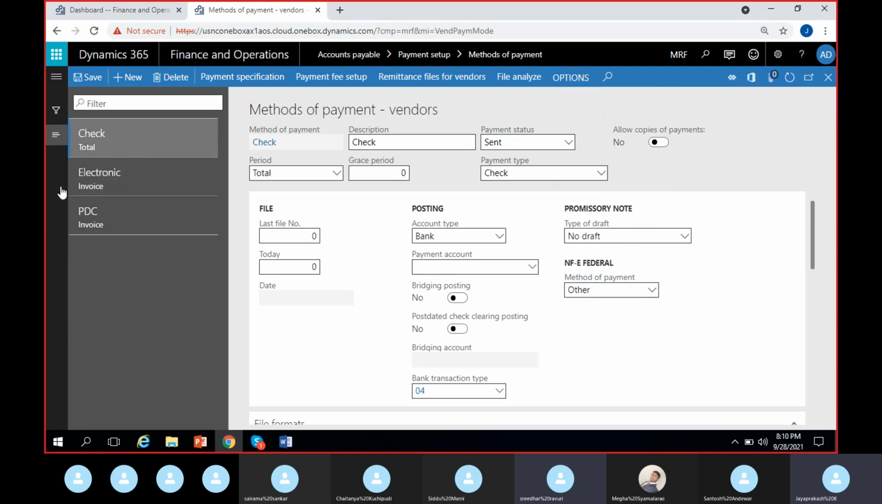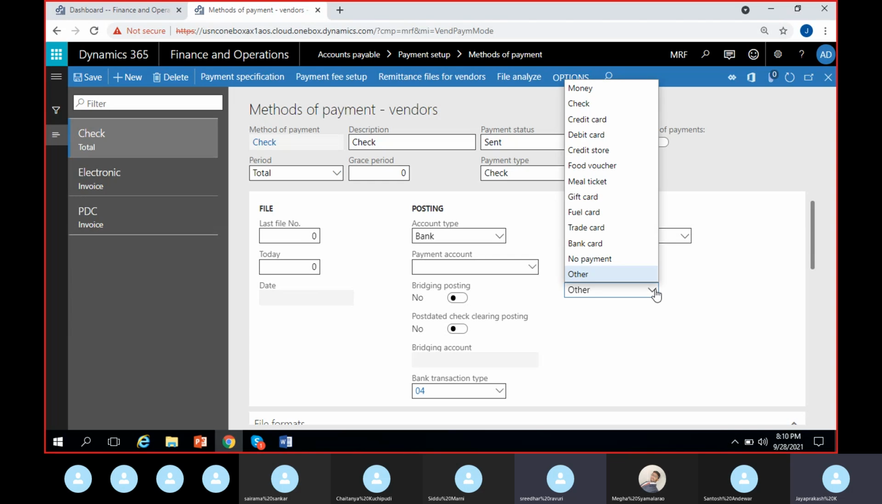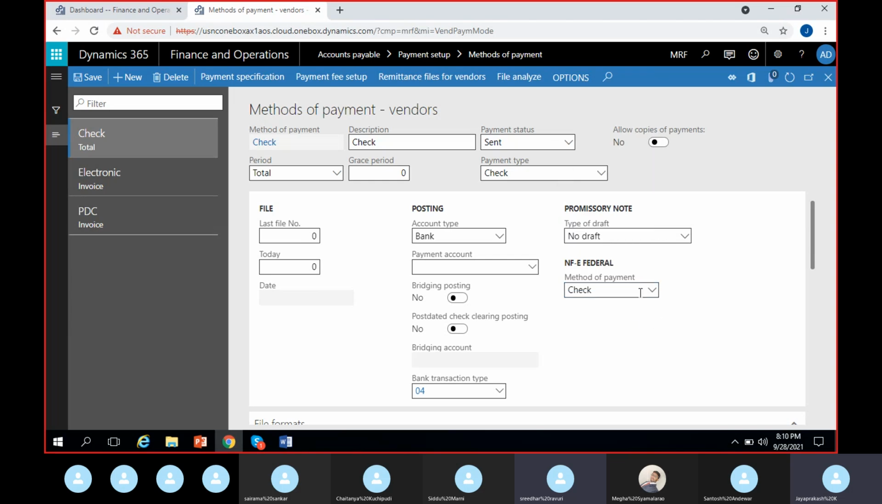Coming to check, here check method of payment as check. I can select check here. For post dated check also I can select check. So I already selected it. Okay. It's not necessary, but I think this is for some external file that we export. This method of payment will normally be helpful. Only for US mostly, I think this particular feature.